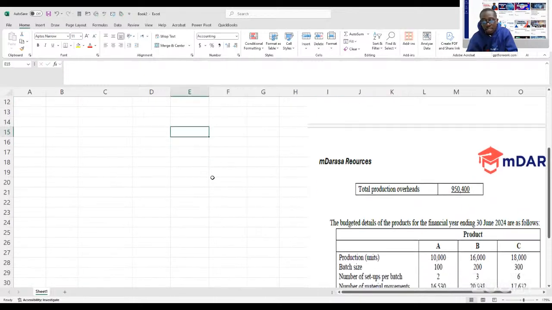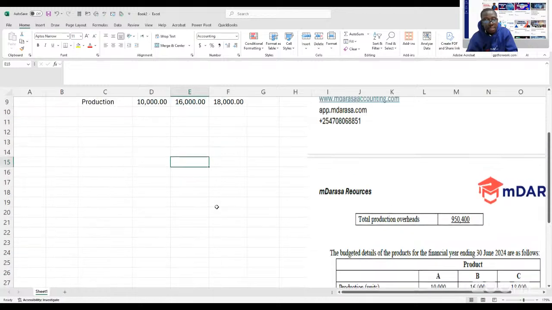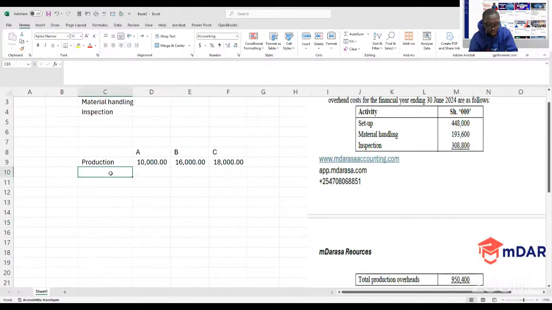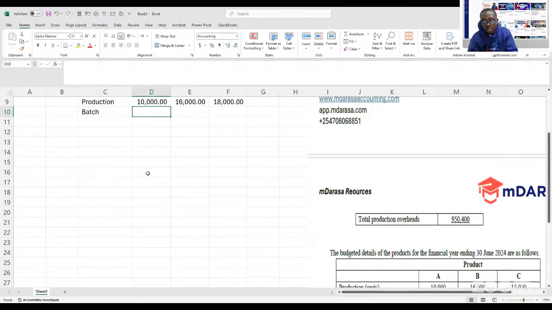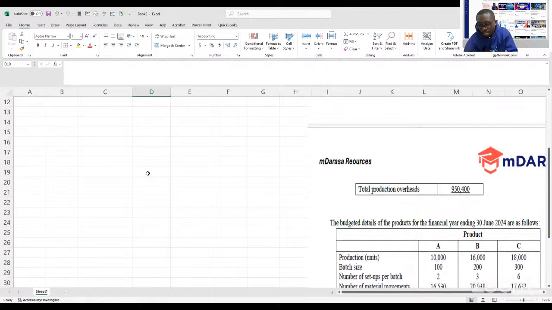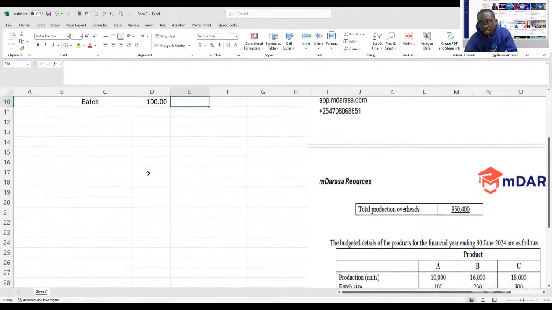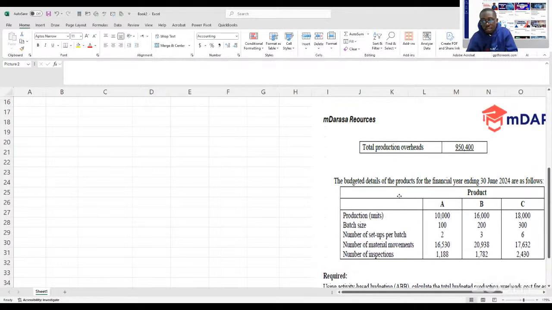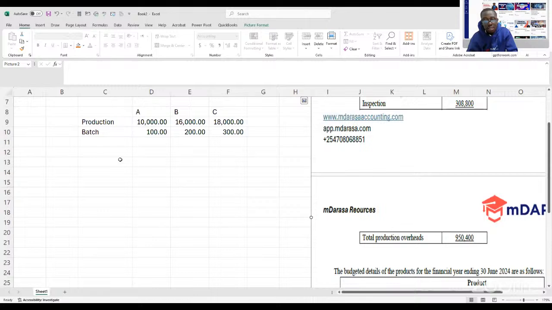So batch size, we are given the batch size for these products. Product A per batch, we had 100. Product B 200, whereas product C, you're given a batch size of 300. So this is what you take, right? So in addition to that, what else are we given? We have to determine then the number of batches.